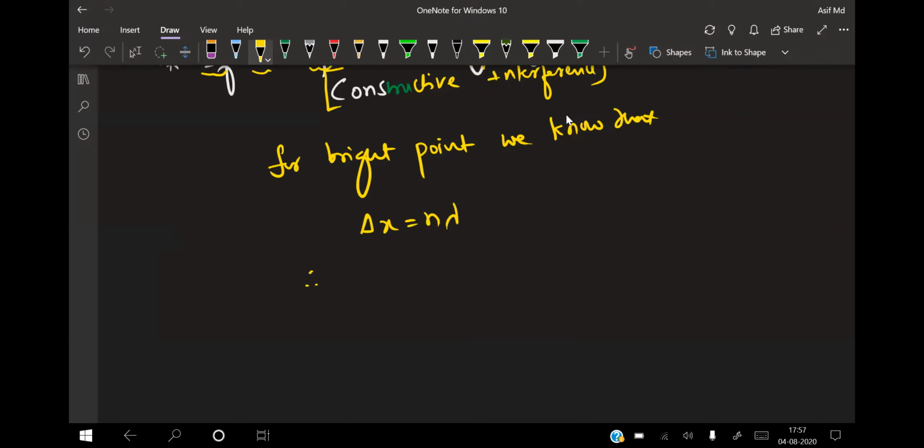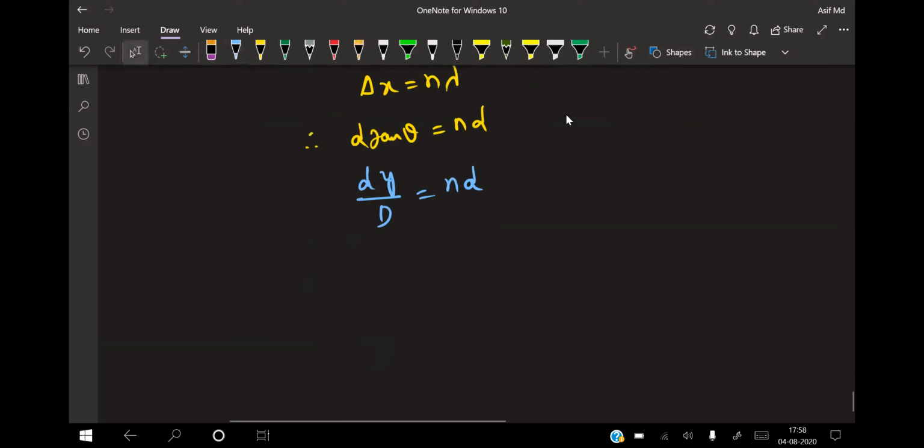Therefore, delta x is D into tan theta, which equals n into lambda. So I can write D into y over capital D is equal to n into lambda, with small d. So I can get the value of y from this. So y will be equal to n into lambda.